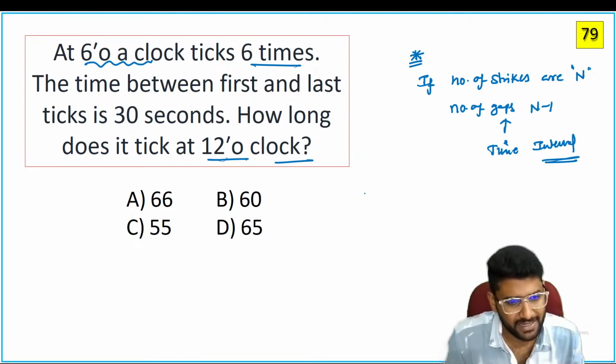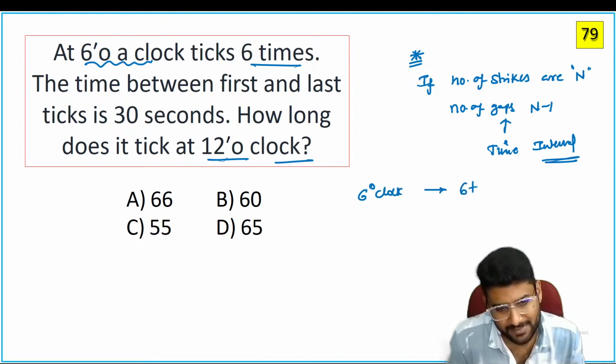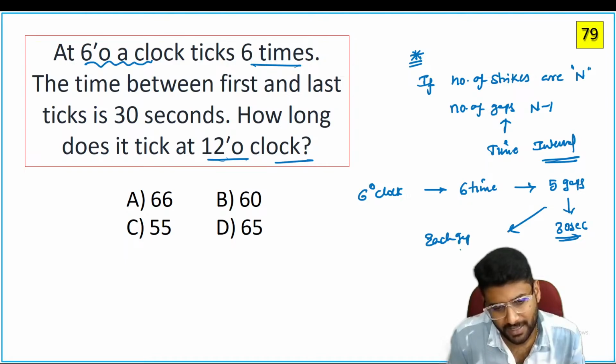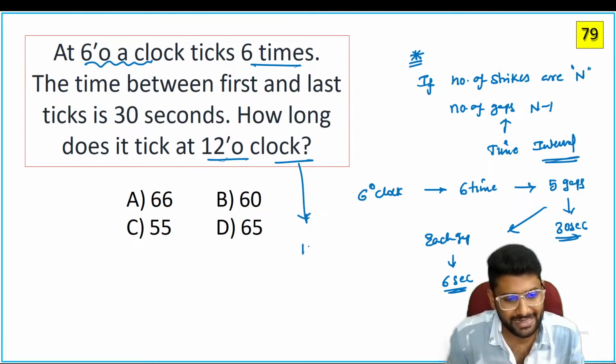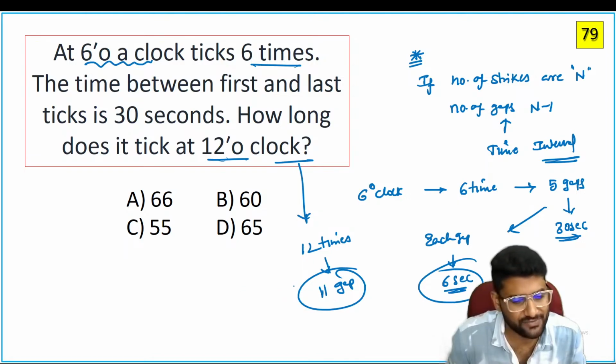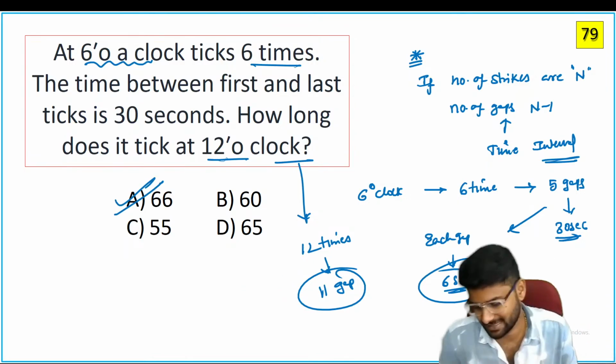Guys, at 6 o'clock it ticks 6 times, and how many gaps are formed here? 5 gaps. Now, 5 gaps occur in how many seconds? 30 seconds. Now, what about each gap? Each gap takes only how many seconds? 6 seconds. Now, the question: at 12 o'clock, it ticks 12 times. But here you should identify how many gaps are formed. 11 gaps are formed, and you already know that each gap is 6 seconds. So 11 gaps is 66 seconds.